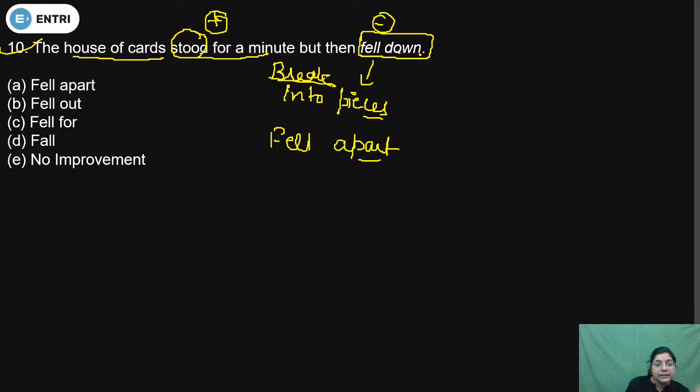So in this question, stood for a minute and after that they break into pieces. So in that case we will use fell apart. So the correct answer option will be A. So that's why the correct answer option will be A, fell apart. Is it clear to all the students? Just comment fast, students. Because fell down will be used when you lose an upright position suddenly. And you have told me option C, fell for, fell out. So the correct answer option is A. Now come to the next question.